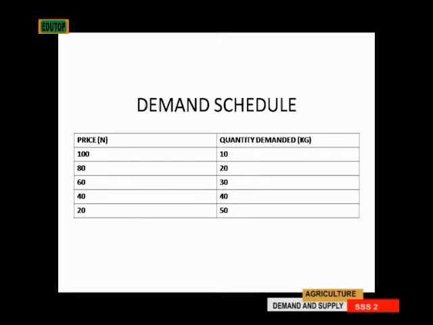At 100 naira, quantity demanded is 10. Then when it is 80 naira, the quantity increased to 20. At 60 naira, the quantity demanded is 30. When it is 40 naira, the quantity demanded increased to 40. Then at 20 naira, the quantity increased to 50. So it shows that law that the higher the price, the lower the quantity demanded, while the lower the price, the higher the quantity demanded.